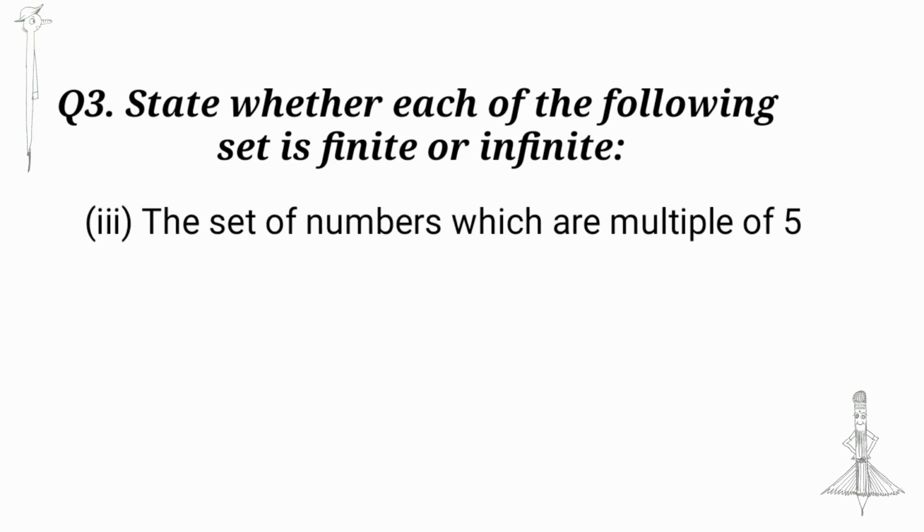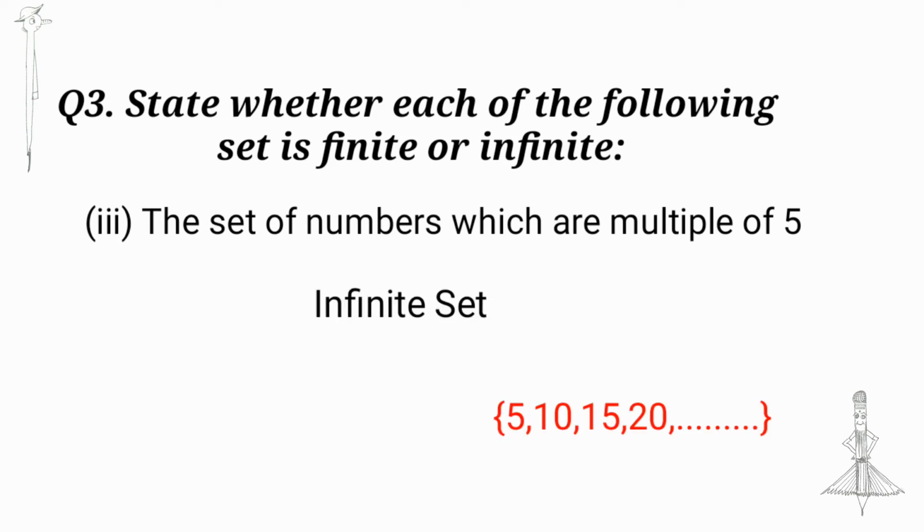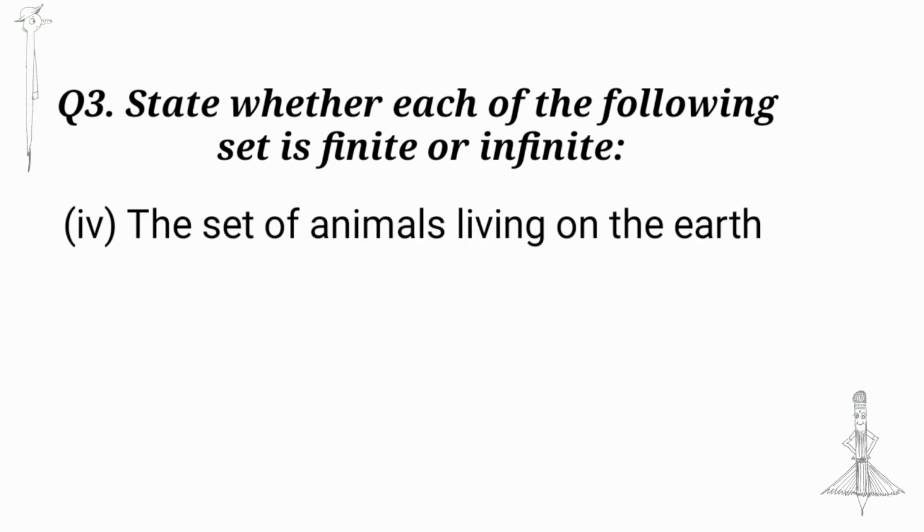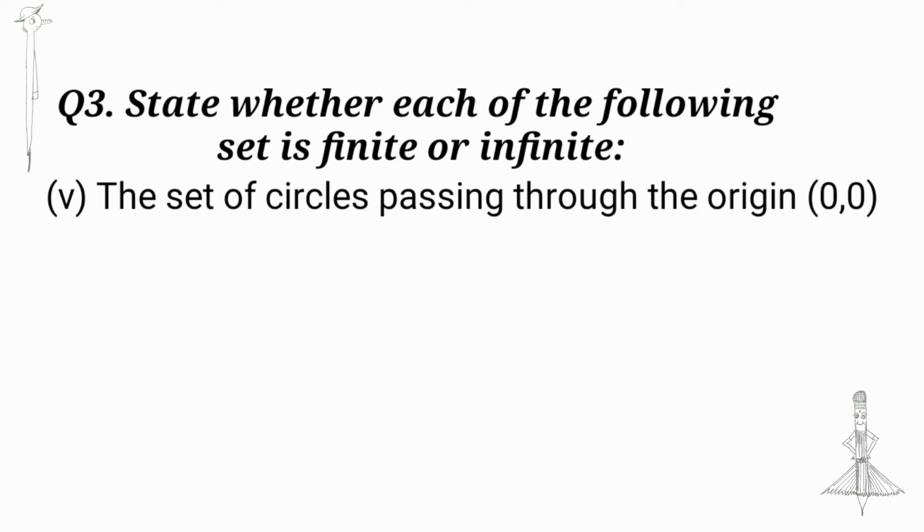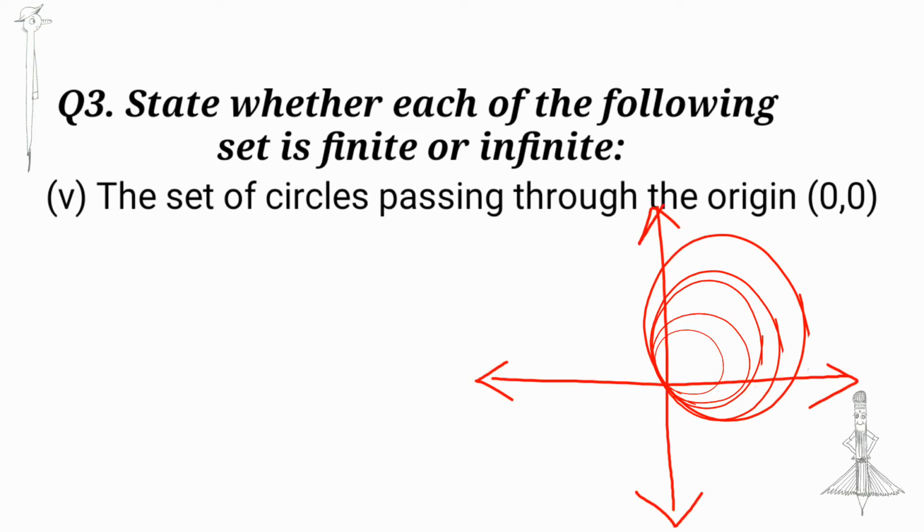The set of numbers which are multiples of 5. We can find an infinite number of multiples of 5, so it is an infinite set. The set of animals living on the earth. It is a big number, but it is a finite set. The set of circles passing through the origin (0, 0). We can draw an infinite number of circles passing through the origin, so it is an infinite set.